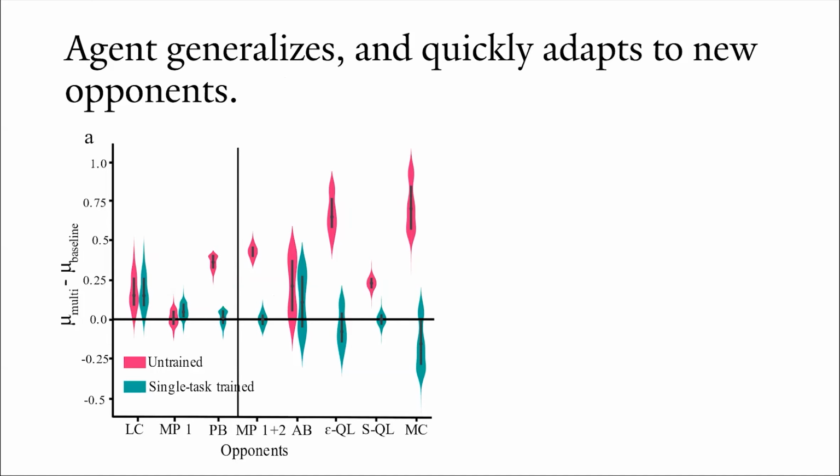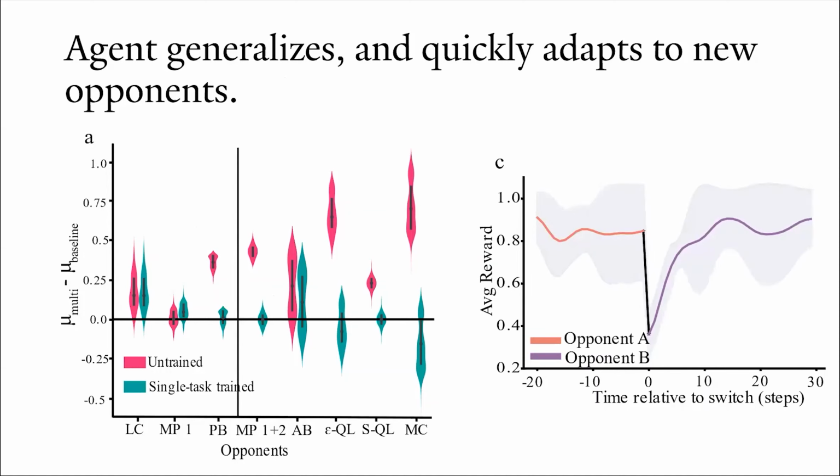In the figure on the left, the opponents to the left of the black line are training classes. Over a subset of opponents for which the agent's performance can be significantly greater than chance, we found that the multitask agent adapted its performance to the new opponent within only 20 time steps. So, after training against multiple classes of opponents, the network learned to quickly infer novel strategies and adapt its behavior accordingly.